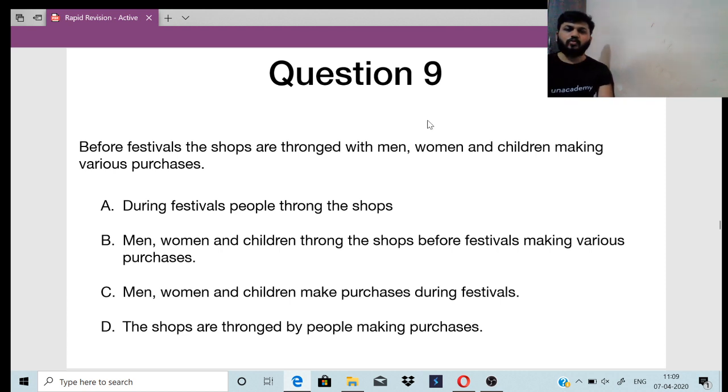Right? Check. Now, question 9. Before festivals, the shops are thronged with men, women, and children making various purchases. Thronged means filled. People get into it. The shops are full. Thronged with men, women, and children making various purchases. So, there are four options here. Okay, tell me the right option.